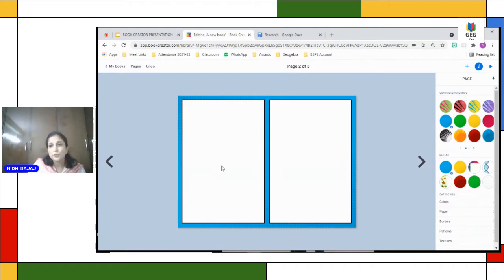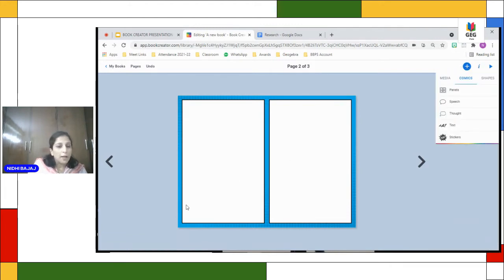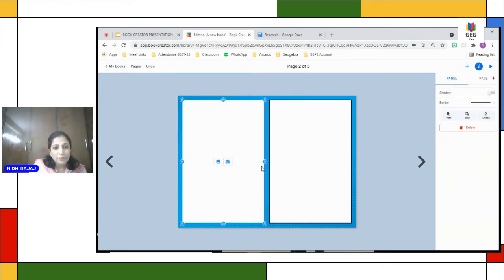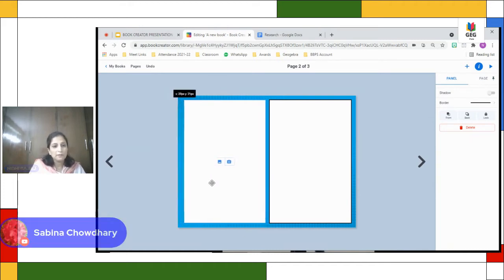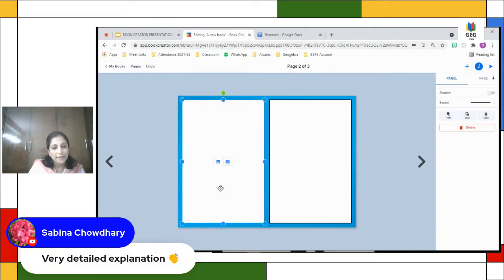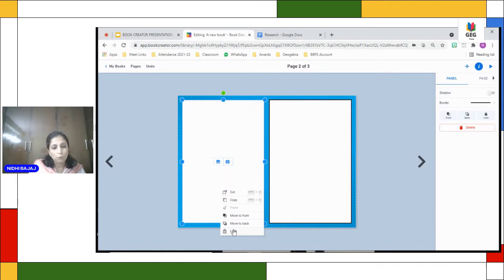Now there are two ways to insert an image. First, when you click this panel, there is a lock button here. Now, with the lock button, you can even unlock your panels to slightly move them. I'll just show you, and then I'll show you how to insert an image and what is the difference between the two. So you can unlock your panel here. When you unlock your panel, you can move it. Otherwise, when you lock it, it will not move. Now I cannot move it.